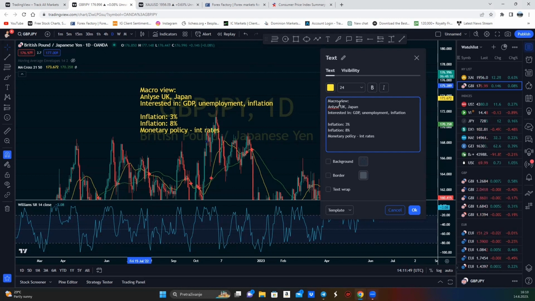Because think about it, why would you invest your money in Japanese bonds or the Japanese market and get 1% when you can invest it in the United Kingdom and get 4 or 5%? So that's the reason GBP is stronger than the Japanese yen, and that's why we are fundamentally bullish.